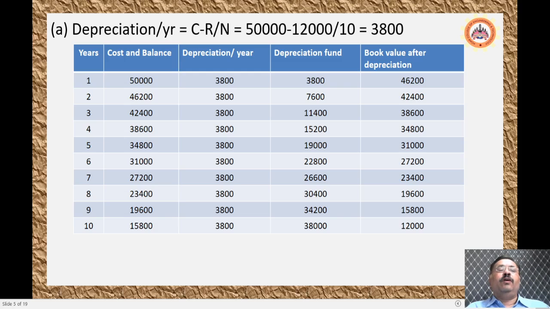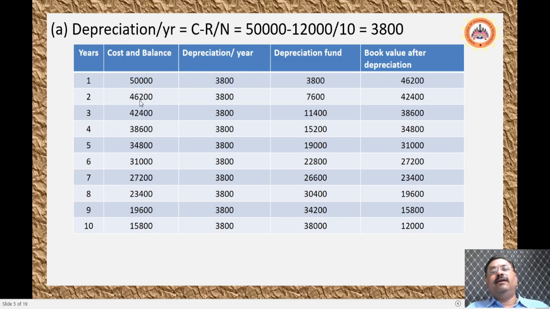The book value is 50,000 minus 3,800, which will be 46,200. When it comes to the second year, the book value of the first year will be the cost and balance of the second year. That is, 46,200 will be the cost and the balance that you have for the second year. The depreciation will remain constant since it is a straight line method. The depreciation will be constant throughout the life period, that is 10 years.